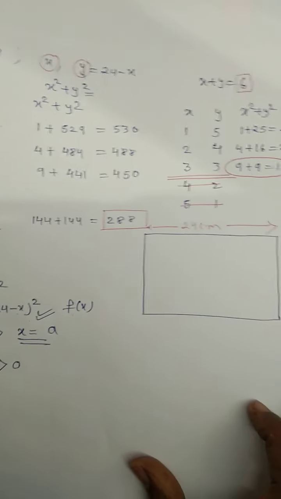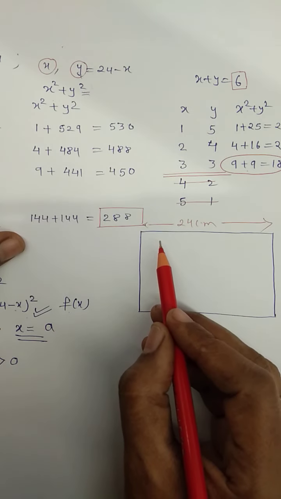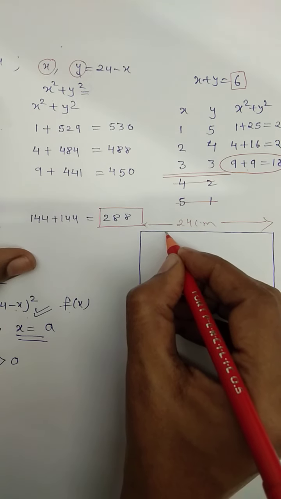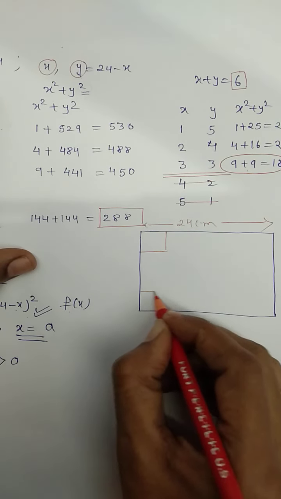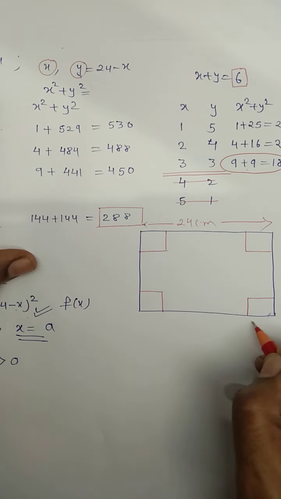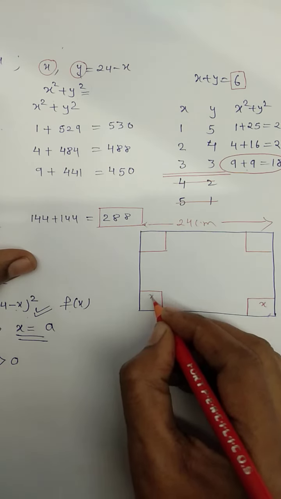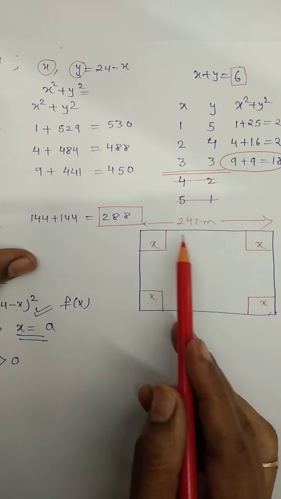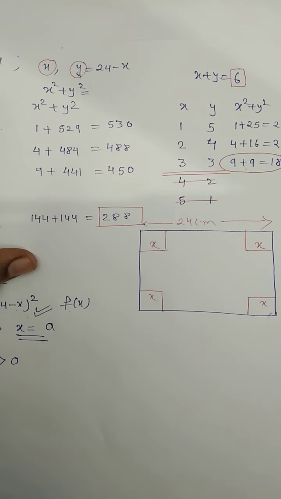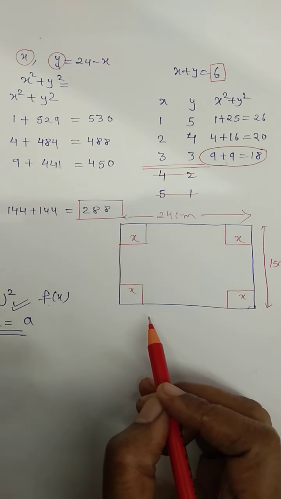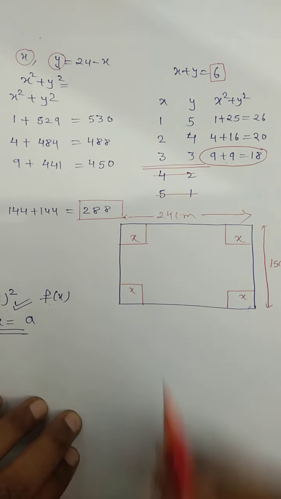Now children, what you are given is that we will cut squares from all 4 corners, squares of equal size. So suppose I am cutting from here, this one, here and here, and suppose I take the side of this square as x. Is it clear? After cutting we can fold it and we will get a box. Now can you tell me what the dimension of the box is going to be?